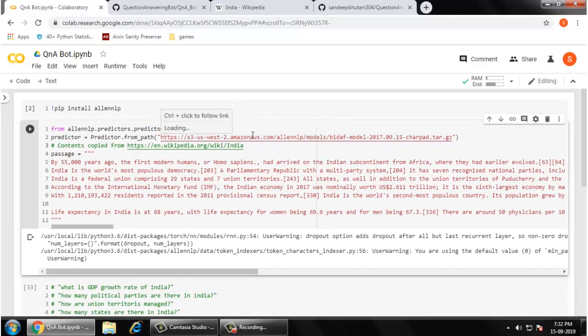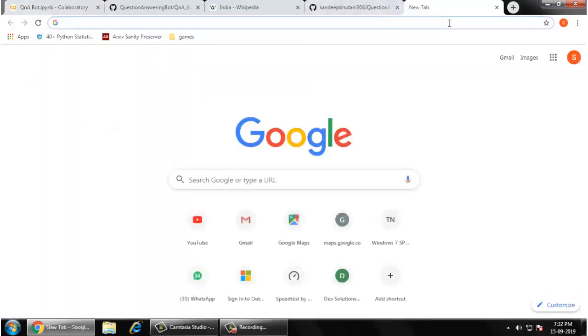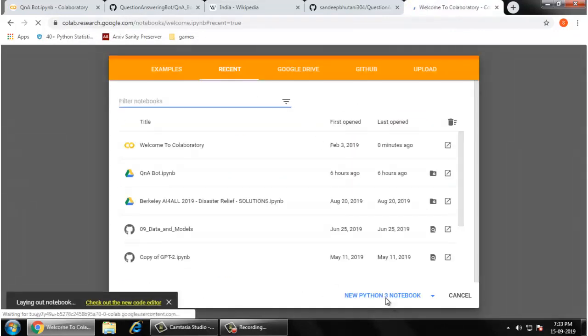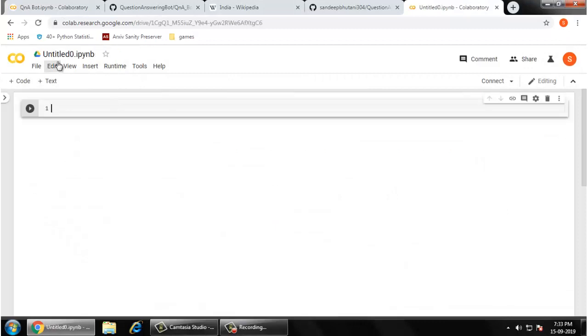First, I'm using Colab. You can run it on your own laptop. If you do not know how to use Colab, I'll suggest you see my other video, a very small video, on how you can use Colab, where you can use GPUs and TPUs. Though we do not use a GPU here, I'm going to use Colab. So what you have to do is go to Colab, go to the first link of Google, and create a new Python 3 notebook. Name it Q&A demo.